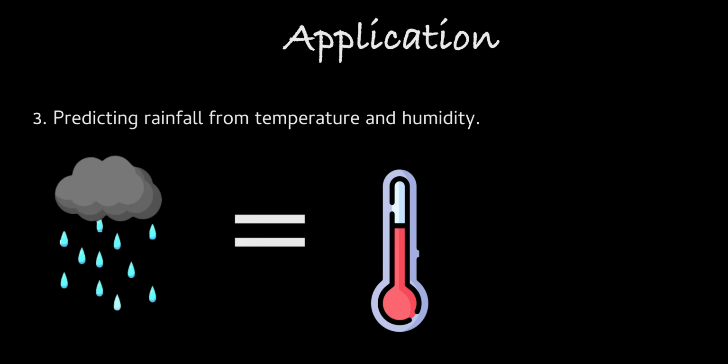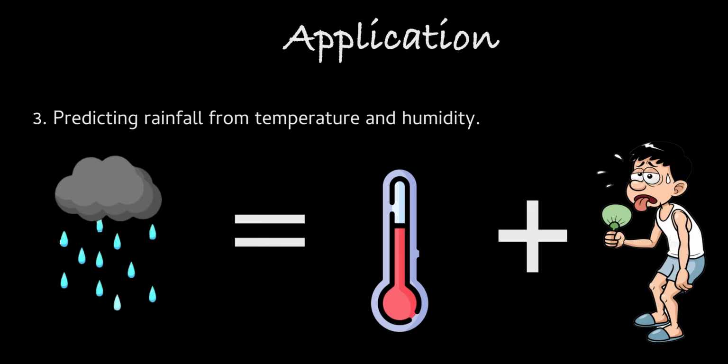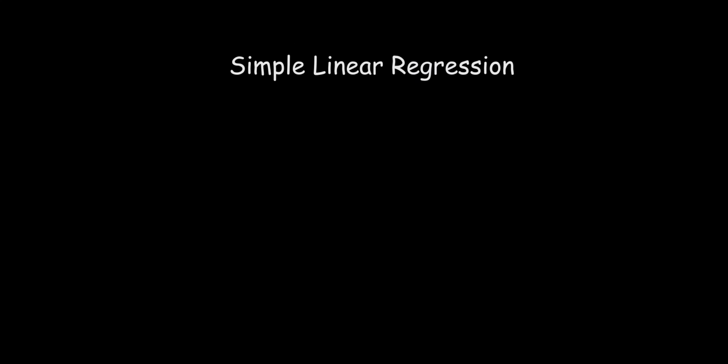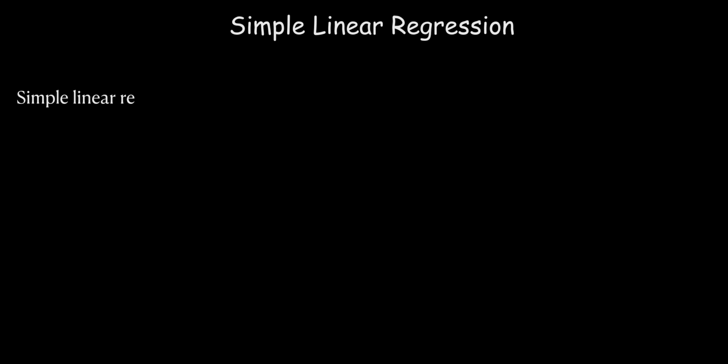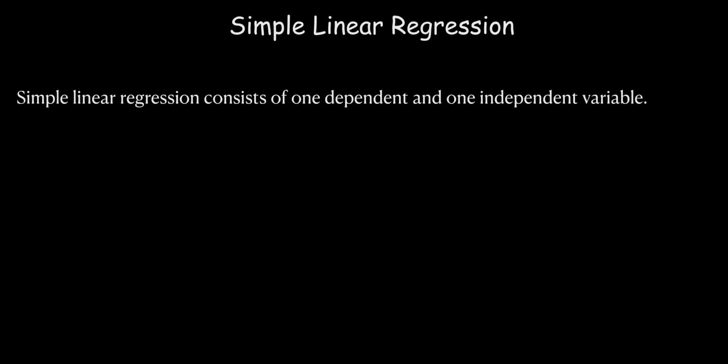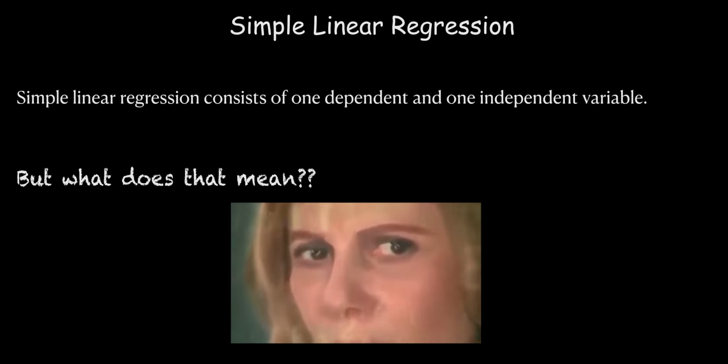Predicting rainfall from temperature and humidity means prediction of rain is often calculated by how the temperature of the weather changes and also the change in humidity, which can cause rainfall. Simple linear regression consists of one dependent and one independent variable. But what does that mean?